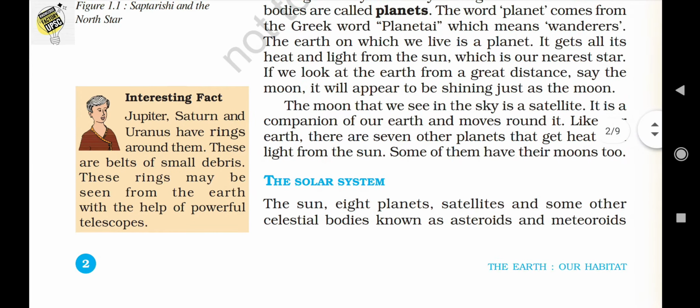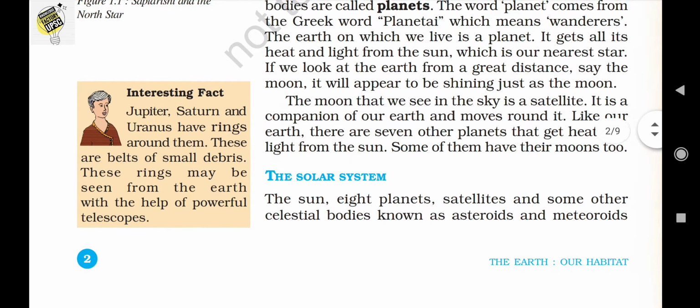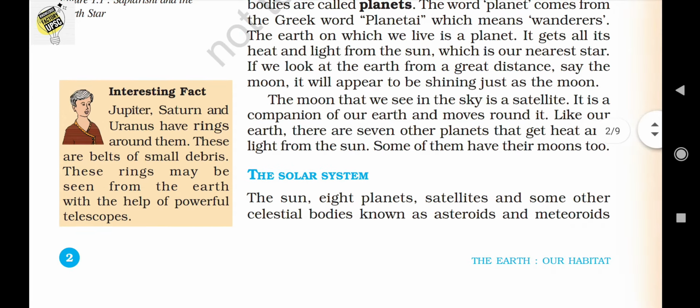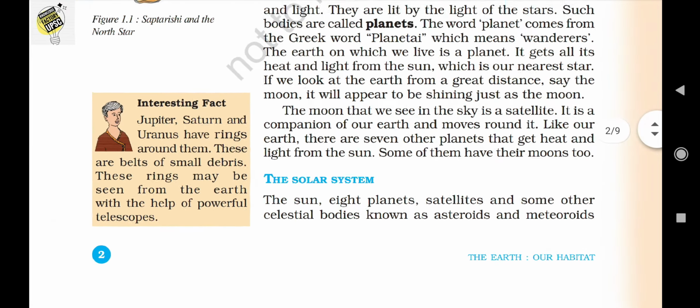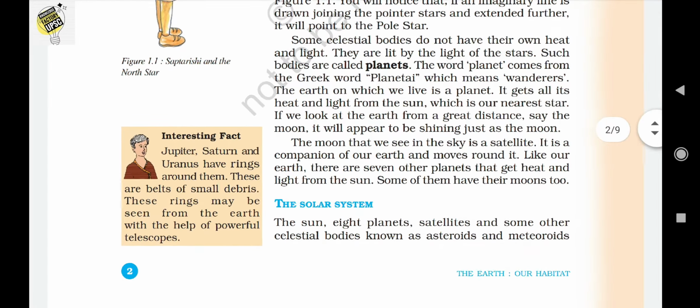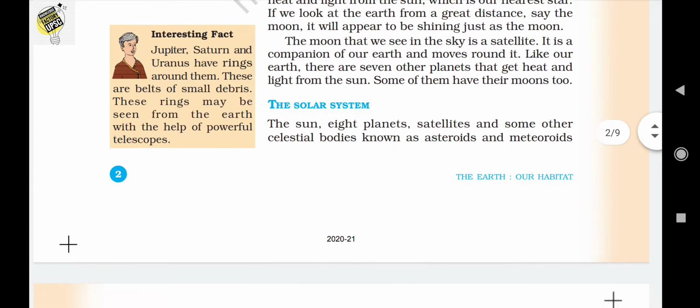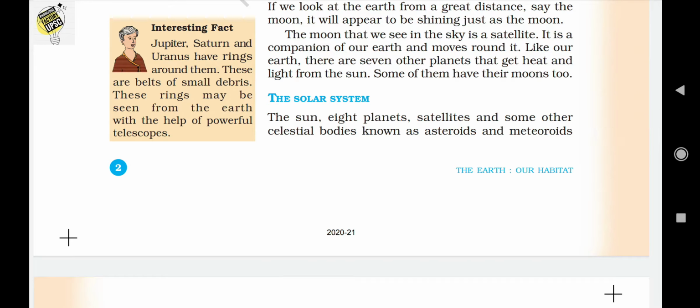So, as we know, these planets such as Jupiter, Saturn, Uranus have rings around them. And in the picture itself, we can see that this seems to be very beautiful, isn't it? So, let's go to the next topic, that is the solar system.